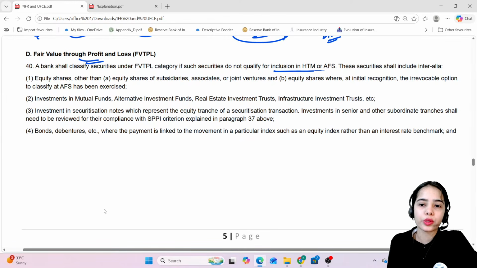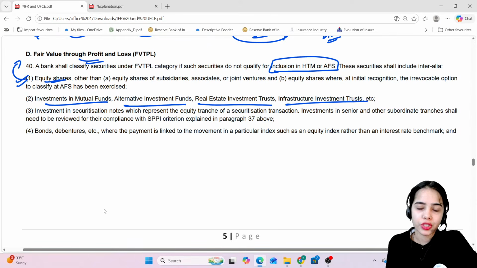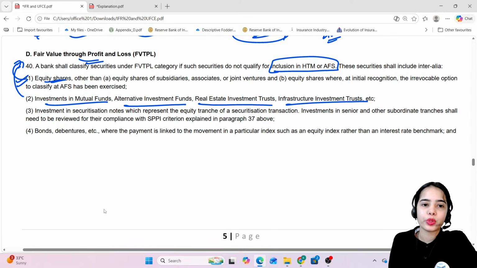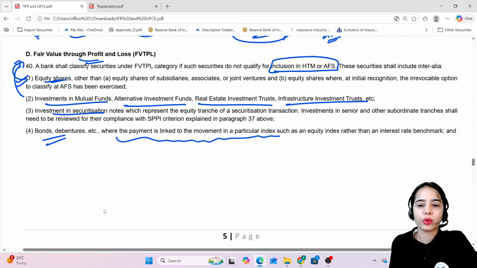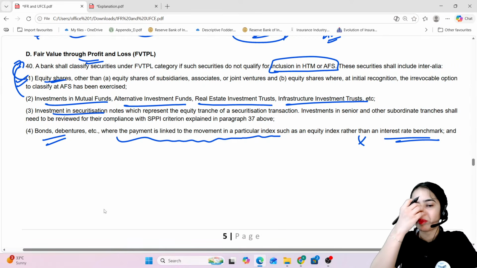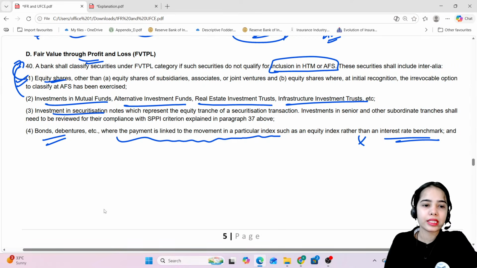Whatever is not included in HTM or AFS is included in fair value through profit and loss. So equity shares, any shares can come under fair value through profit and loss. Investment in mutual fund, alternative investment fund, real estate investment fund, infrastructure investment trust, that can come under fair value through profit and loss. Investment in securitization notes, bonds, debentures, where the payment is linked to the movement in a particular index rather than the interest rate benchmark. If the bonds and debentures are linked with some other index, that can also come under fair value through profit and loss.